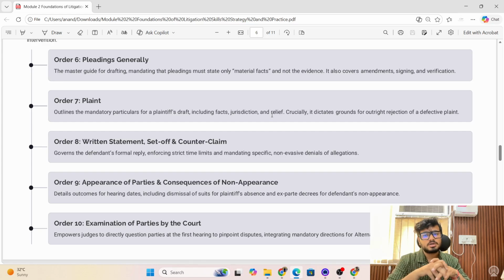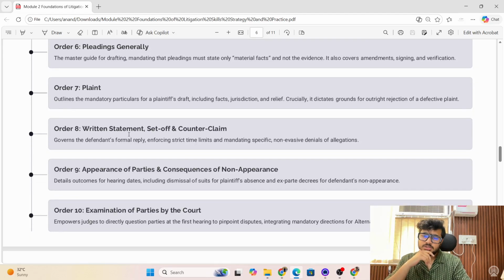7 11 is an important application which the defendant takes if the defendant wishes to cancel the claim of the plaintiff or defend the claim of the plaintiff. Order 8 talks about the written statement, set off, and counterclaim. So written statement, as I've already mentioned in module 1, is nothing but a reply to the plaint which the plaintiff has filed before the court.